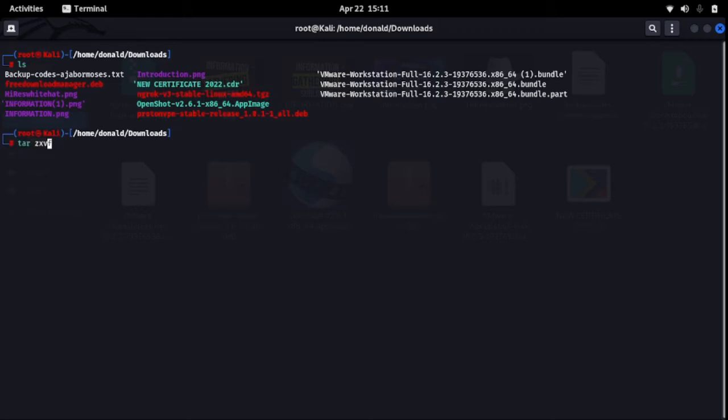You can just quickly type in this command: tar zxvf, then you go to the ngrok tgz file and paste it here. All right, it is done.